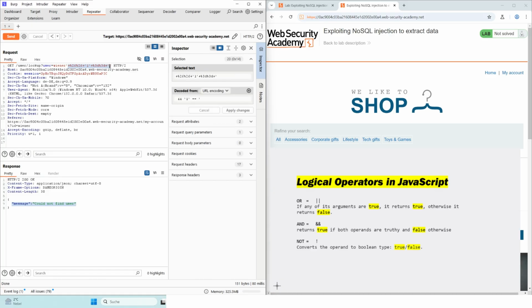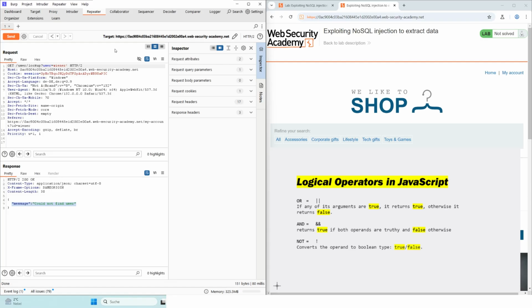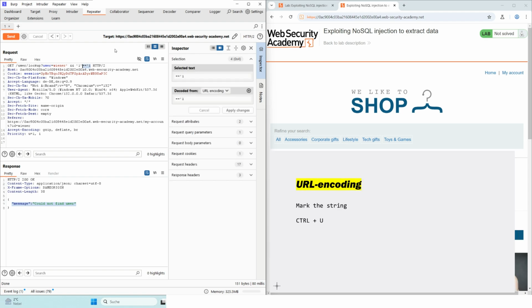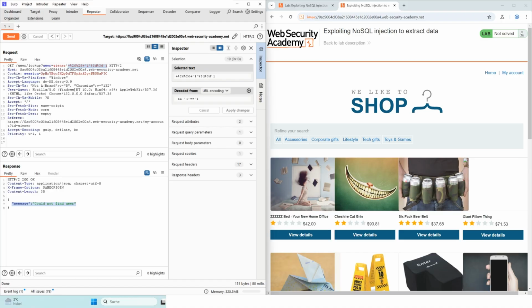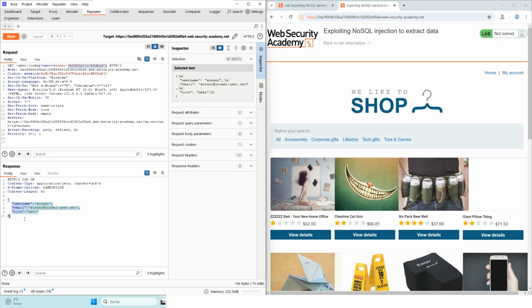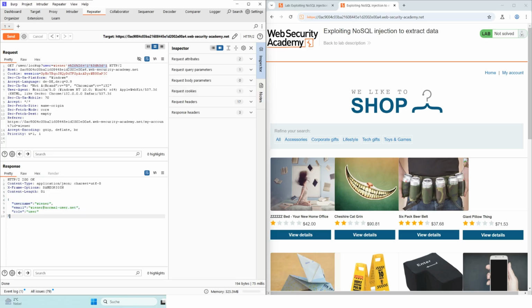Now we want to send a condition that is evaluated as true. To do this, we change our expression to this. After we have encoded the URL with the key combination Ctrl+U, our first line of the request looks like this. When we look at the response, we see the data of the user wiener. This demonstrates that you can trigger different responses for true and false conditions.